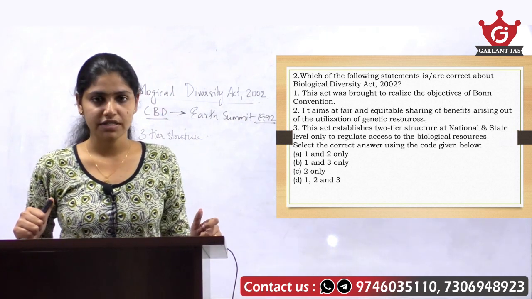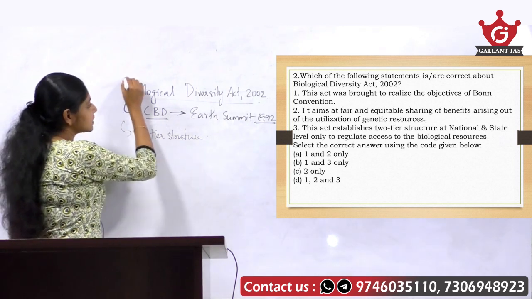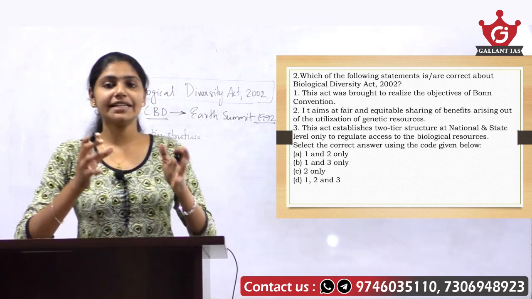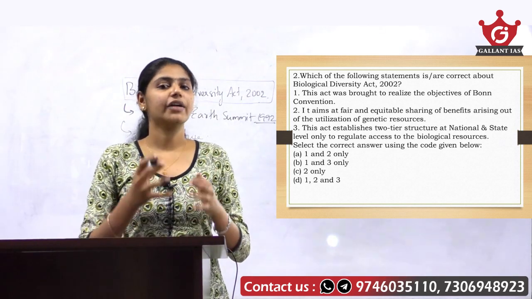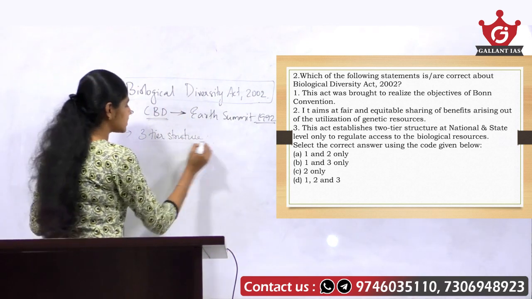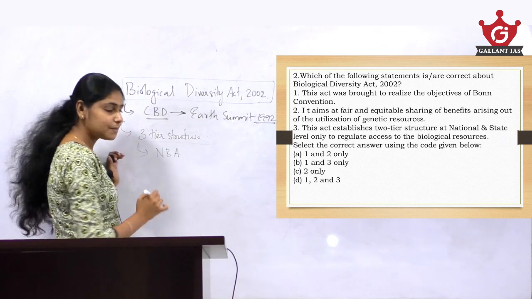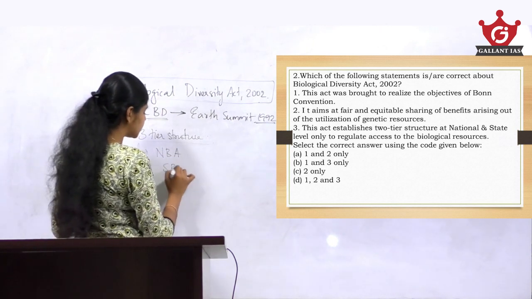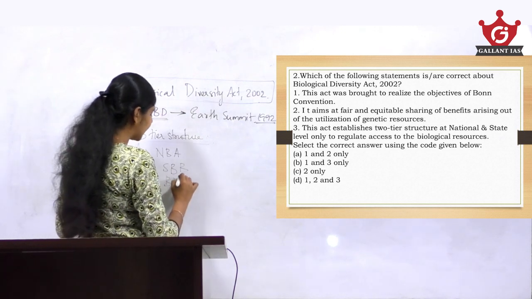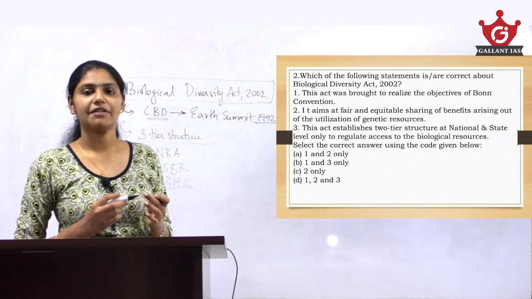conservation of biodiversity. Which means the Biological Diversity Act of 2002 is providing for a decentralized system of biodiversity conservation. Under this three-tier structure, there is a National Biodiversity Authority at the apex level, a State Biodiversity Board at the state level, and a Biodiversity Management Committee at the local or regional level as well.